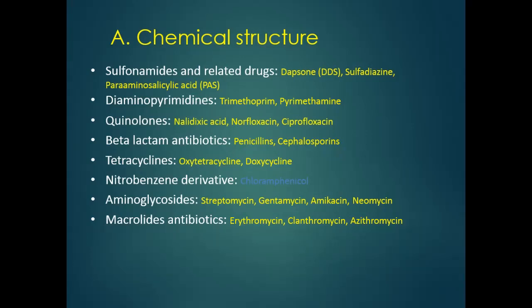Next is the tetracyclines. Oxytetracycline and doxycycline belong to the class of tetracyclines. Another class is the nitrobenzene derivatives. Next, aminoglycosides: streptomycin, gentamicin, amikacin, neomycin, amoxicillin. These belong to the aminoglycosides class. Another is the macrolide antibiotics. Erythromycin, clarithromycin, and azithromycin belong to the class of macrolides.